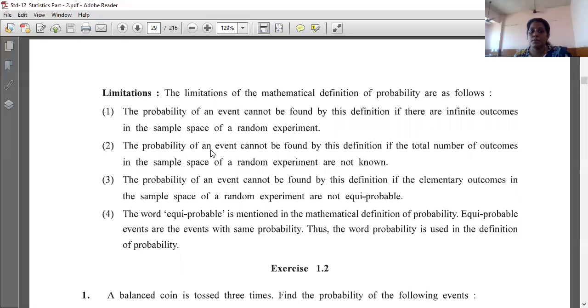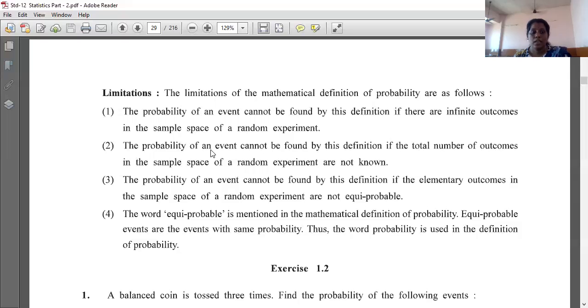Okay, then second, the probability of an event cannot be found by this definition if the total number of outcomes in the sample space of a random experiment is not known. Means if in a sample space the total outcomes, that is, the sample points, are not known to us, then we are not able to find the sum by this probability definition method.